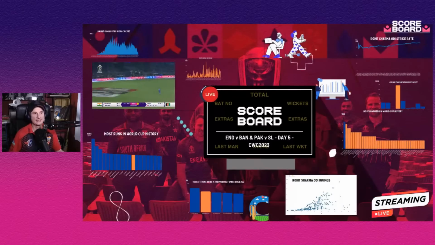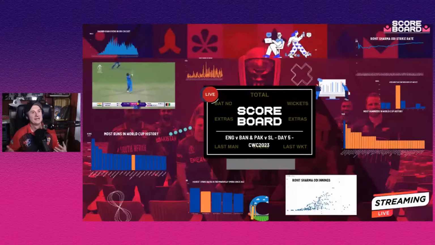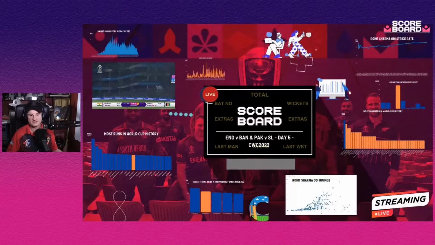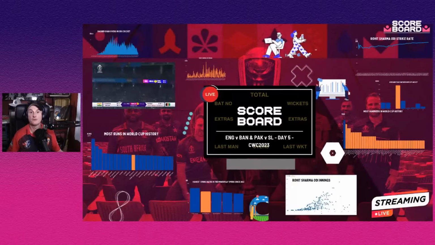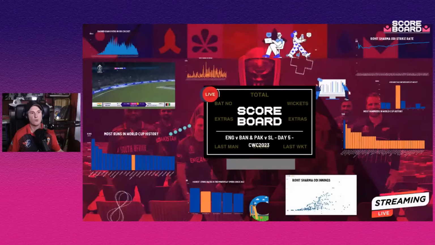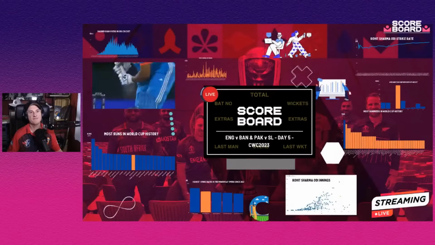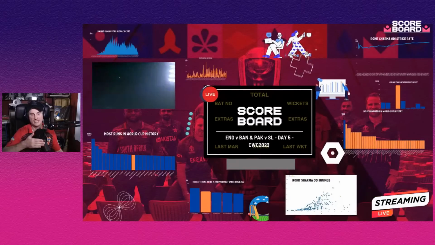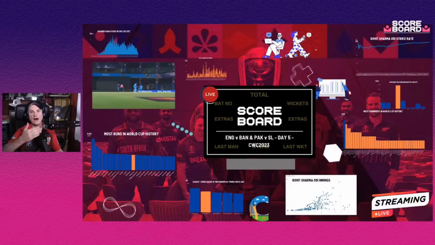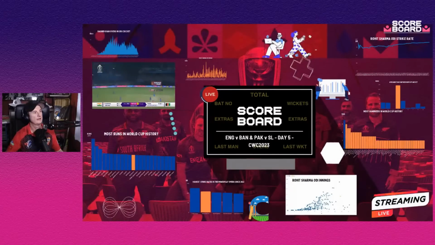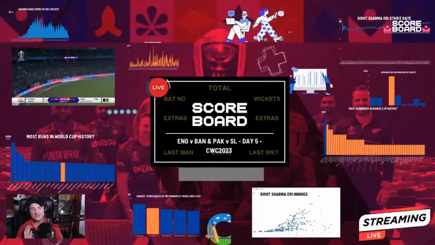But there's this other thing, and I heard this noise today, and I hear it all the time. When you're watching Afghanistan play and they're struggling a little bit with the ball, people start to go, wait a minute, where is Rashid Khan and why is he not bowling? And I've been hearing this for ages. In T20 cricket, I think we might have done this for the last World Cup, his overs are almost all after the 10-over mark. He doesn't like to bowl before the 10-over mark at all. And he essentially does this over and over again.